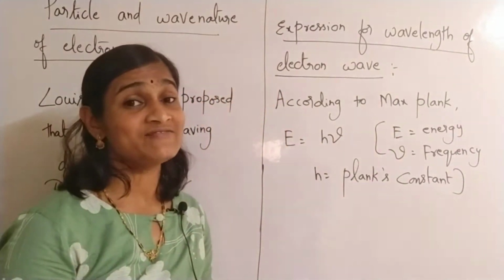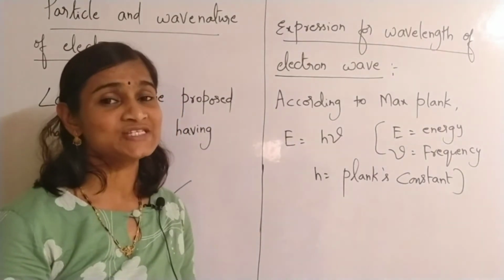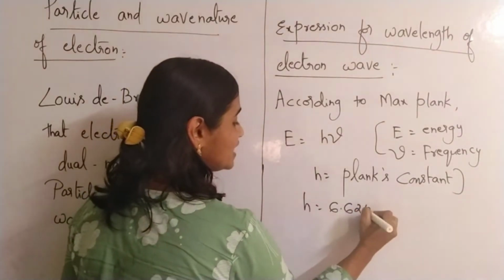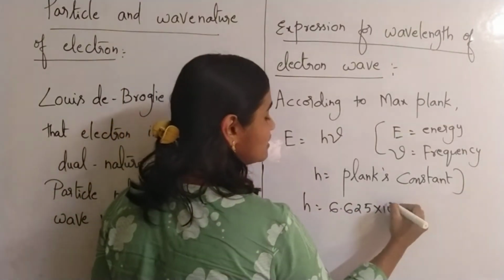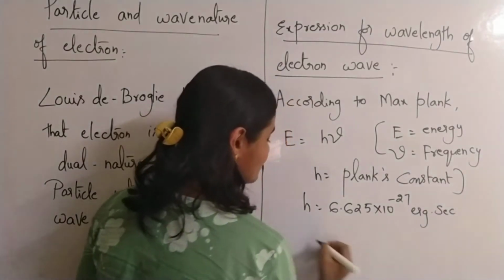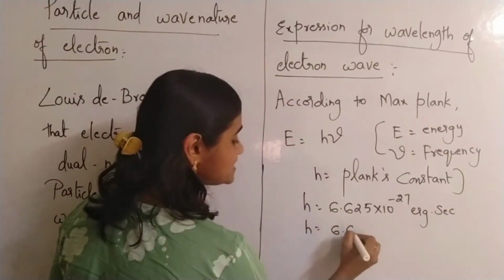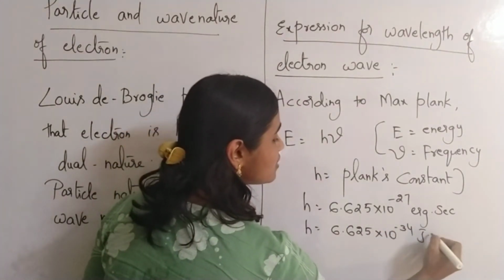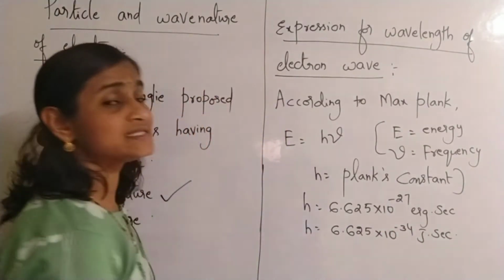What is the value of h? 6.625 into 10 to the power of minus 27 erg second, or h value can be 6.625 into 10 power minus 34 joules second. This is the value of h.